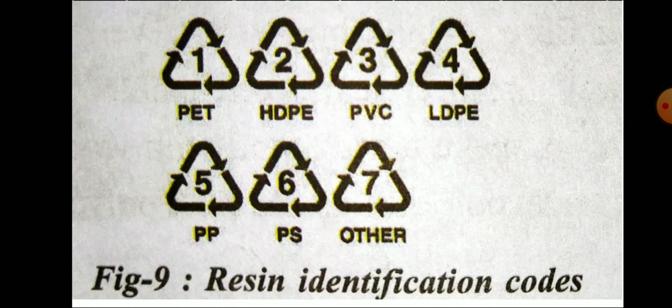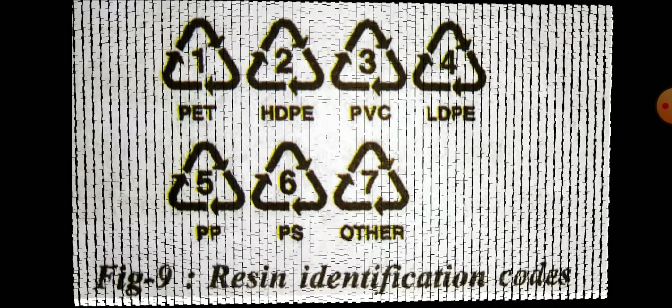Three is PVC. They do not always write the names; they write lettering also, but in a few cases they write only the number. A triangle will be there, and inside it a number will be there. Based on the number we can identify it. Suppose number 4 is there, it is low density polyethylene. Like that we have to come to the conclusion.